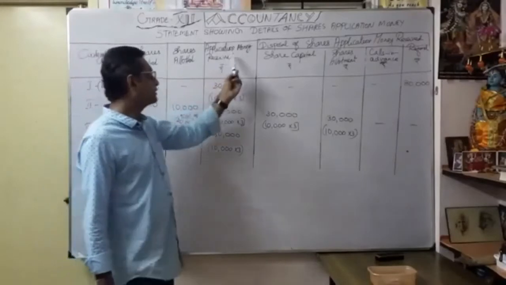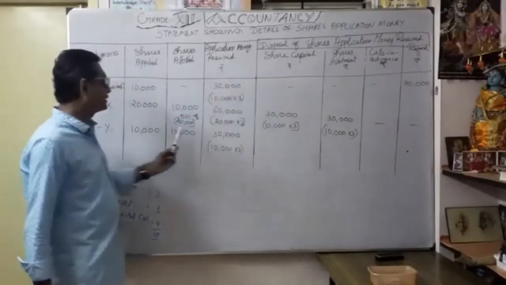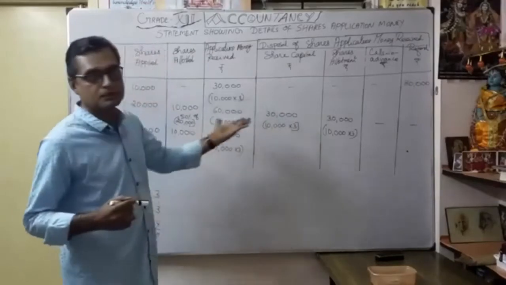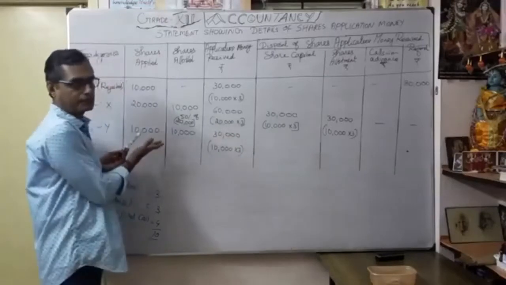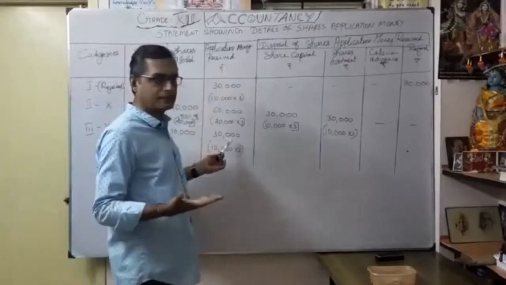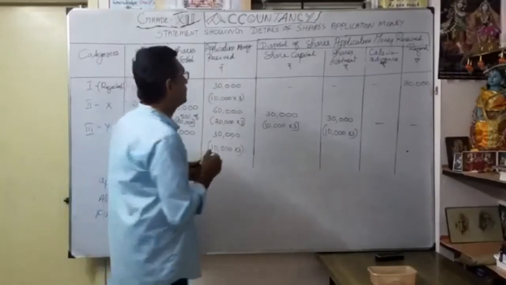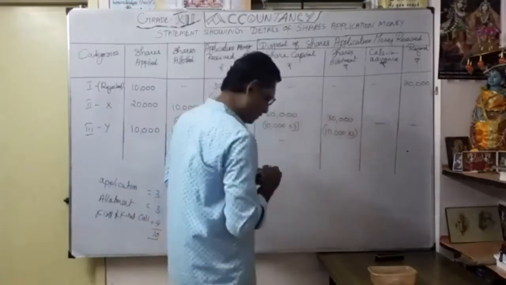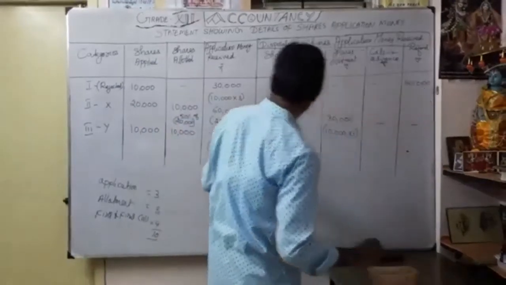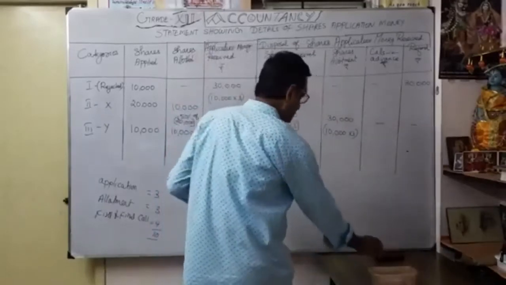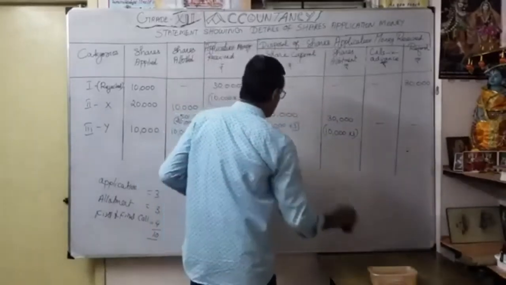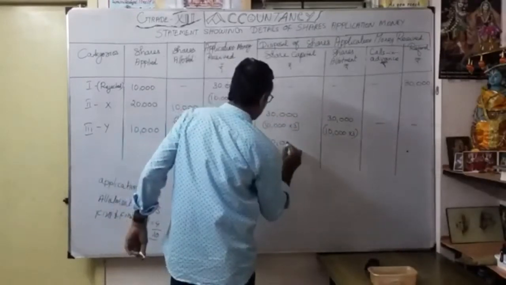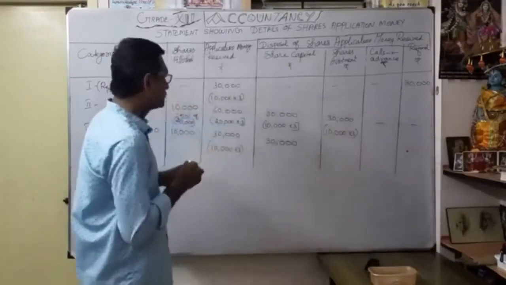So actually application money received for this category 3, Y, 10,000 into 3, 30,000, entire money. So here no question of allotment, because whatever 10,000 they applied, we allotted. So received money only 30,000 right now. No excess application here. Okay. So we transfer to share capital account. How much to share capital account? Transfer to share capital account the entire money, 30,000. Okay, the entire money is transferred to share capital account.